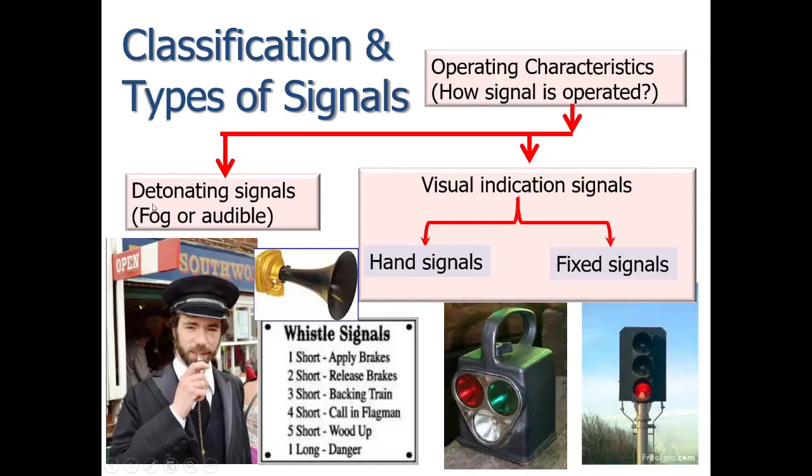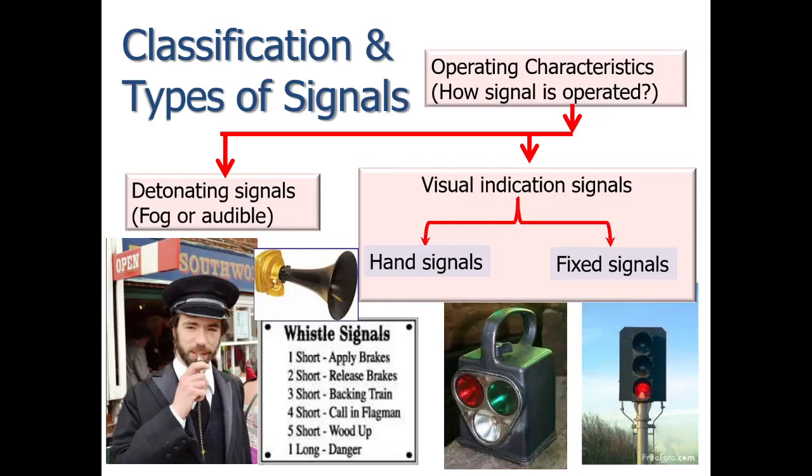In that condition, detonators are placed on the rails which explode with a loud sound when the train passes over them.